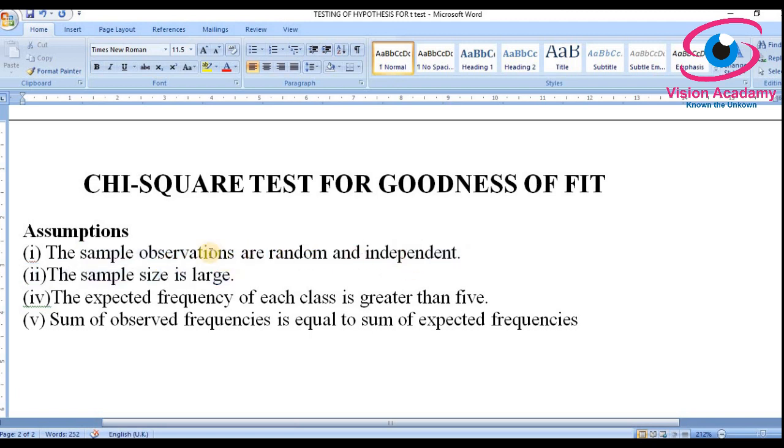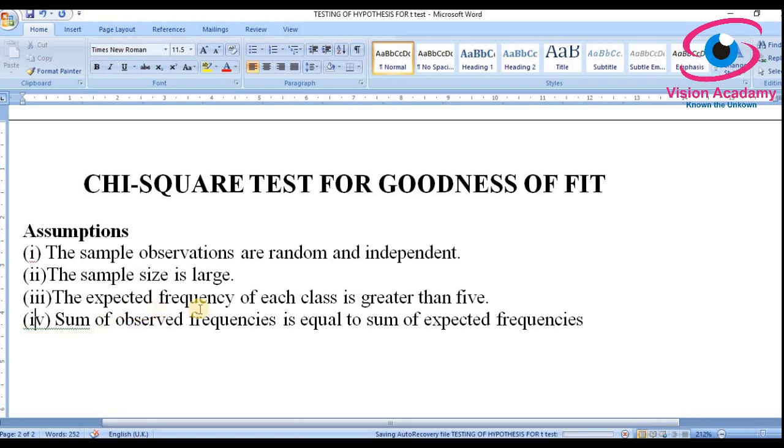In the selected sample, the observed frequencies in the chi-square test must be observed randomly, and independent of each other. Usually there must be a larger sample size for the chi-square test, then only we will move to the frequency concept. Here in this case we are looking into the frequency distribution. In the case of the chi-square test as a frequency distribution, the sample must be random. And one more very important assumption is that the expected frequency of each class is greater than 5.